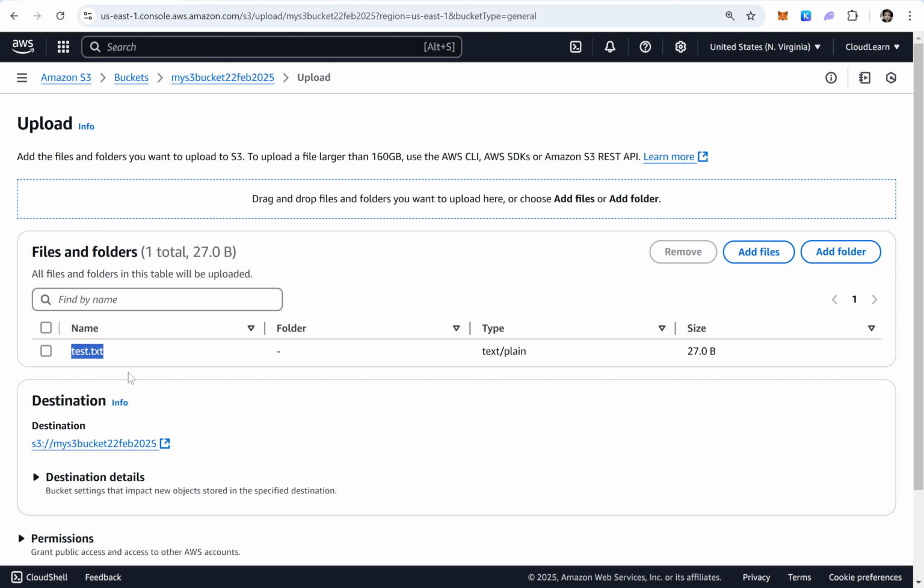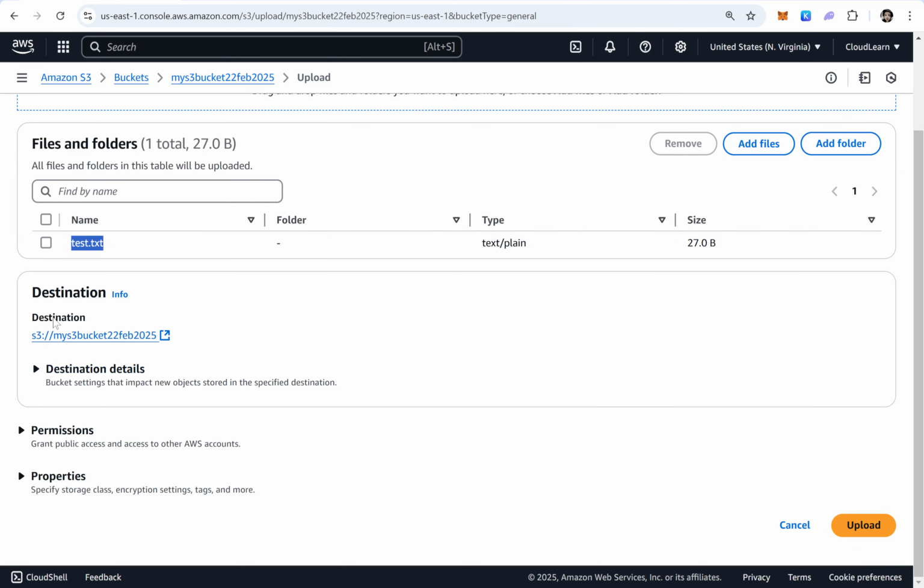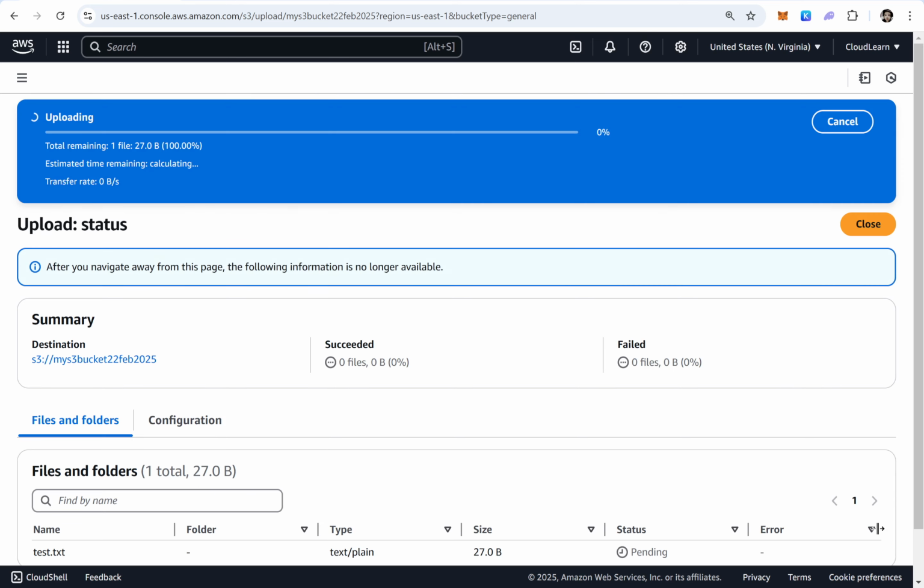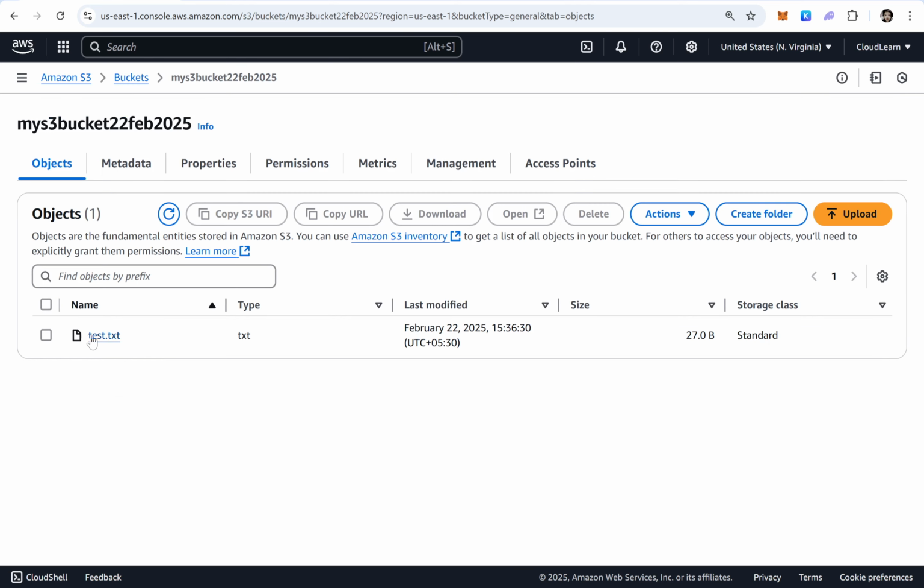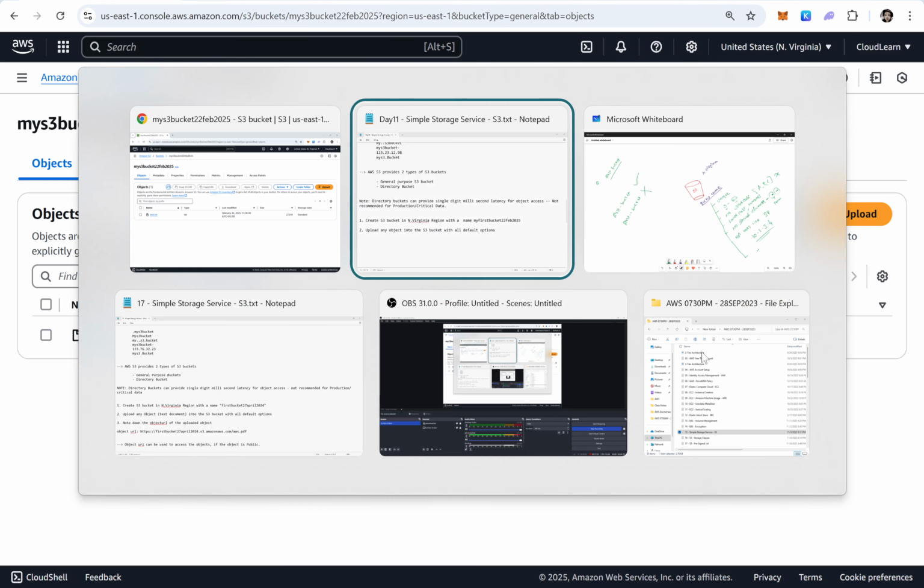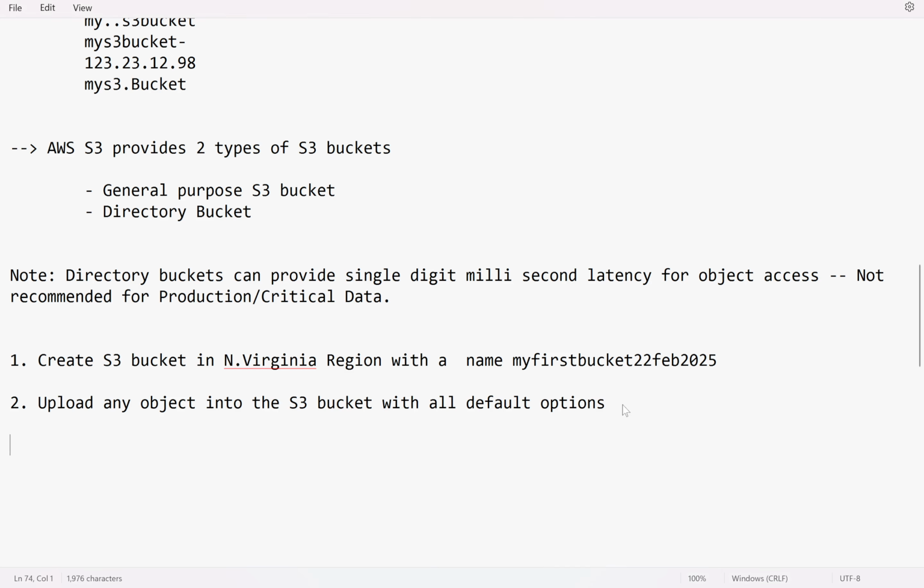Test.txt is the name of the object which we are uploading, and to which destination? This is the S3 bucket into which we are uploading the object. And I don't want to set any permissions or properties now. I will go with all default options. Click on upload. Yes, object got uploaded. See here, this is the object. Whenever you upload an object, for every object you will receive an object URL. Note down the object URL.